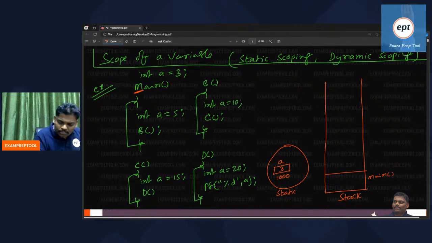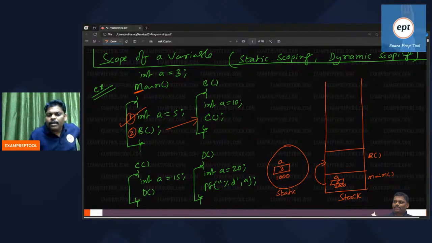Now see, inside main, the first statement is a declaration. The purpose of a declaration is creating memory: A, value 5, address 2000. Second, listen, call the function. Everyone remember, a function call is a push operation. B is called, so B also gets pushed. Because of the call, you went to another slot. Remember, every function has one slot.